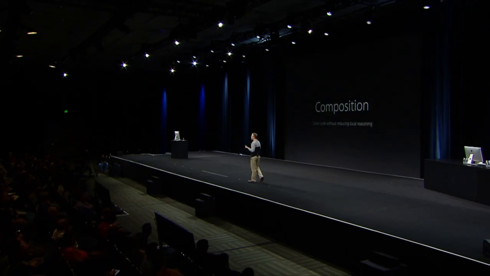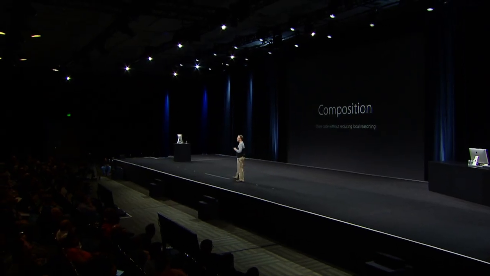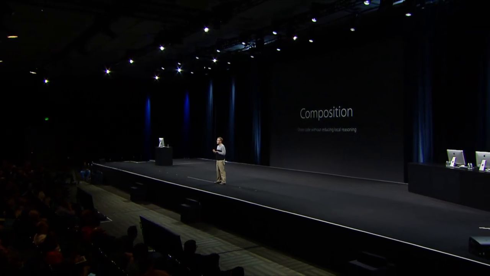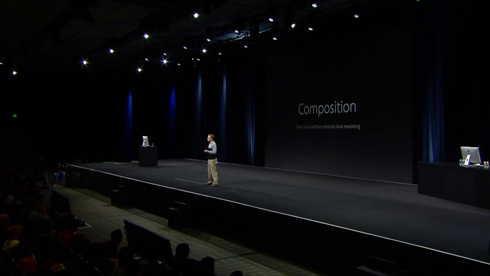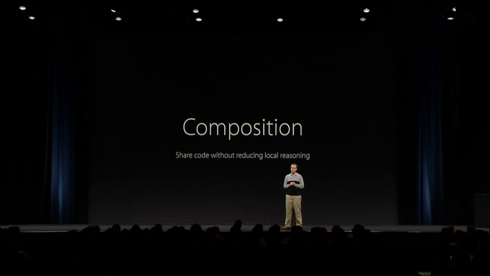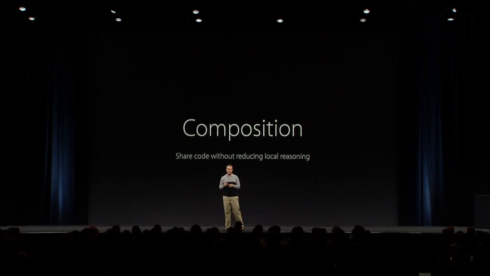But we can share code in a much better way by using composition. Composition is a simple idea. It's just combining smaller pieces together to build larger pieces. But when composing, you can understand those independent pieces in isolation. And you can also enforce encapsulation without worrying about subclasses or superclasses poking holes in your abstractions. But composition isn't new either. You've probably used it in the past with Objective-C or other languages.